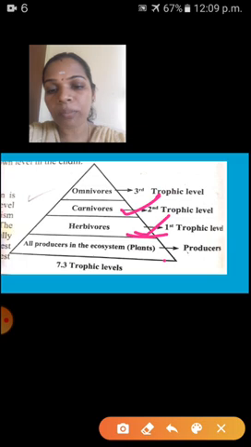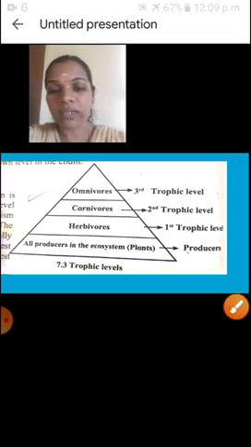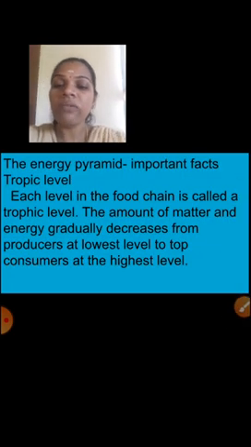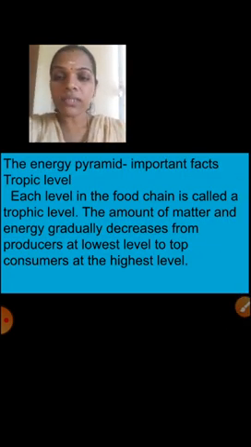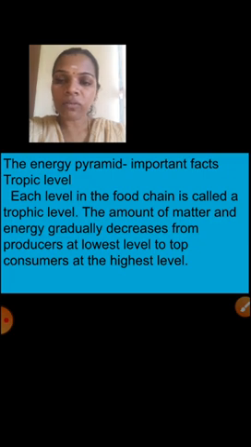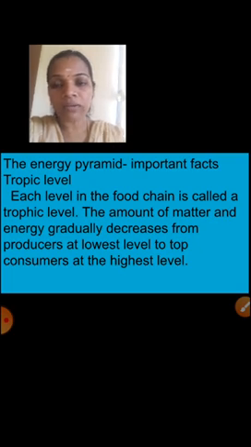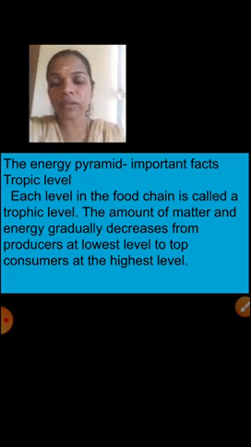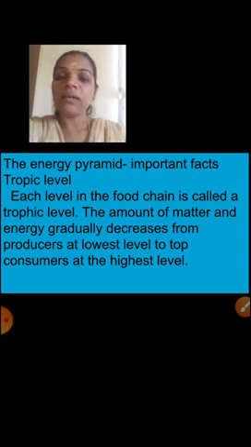Children, understood today's topic? So today what had we studied? Yes, ecosystem: the definition of ecosystem, factors related to an ecosystem, and the different trophic levels. How many different trophic levels? Yes, 4: primary consumers, secondary consumers, apex consumers, and omnivores. And who is called here? Producers, plants.